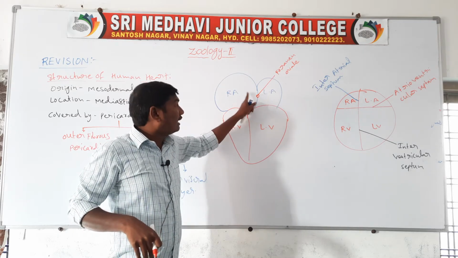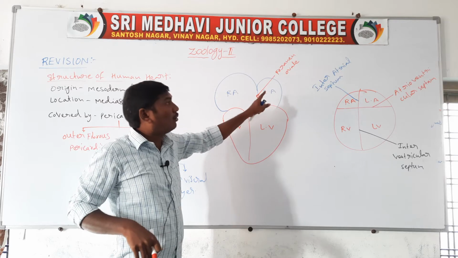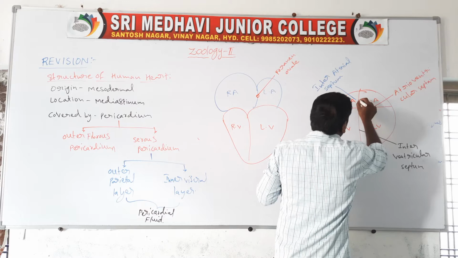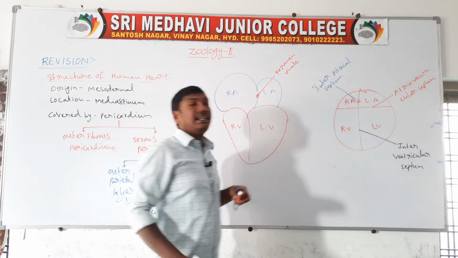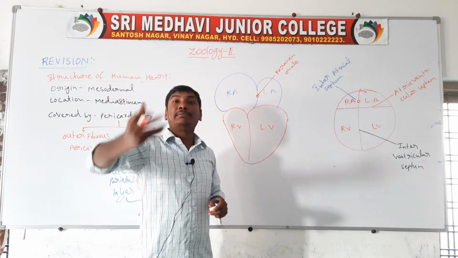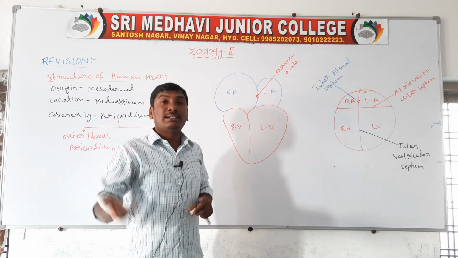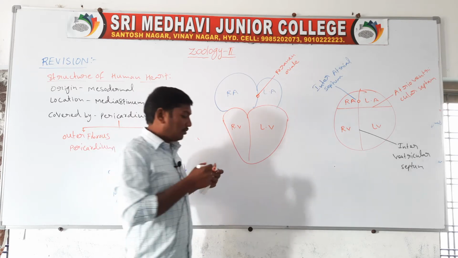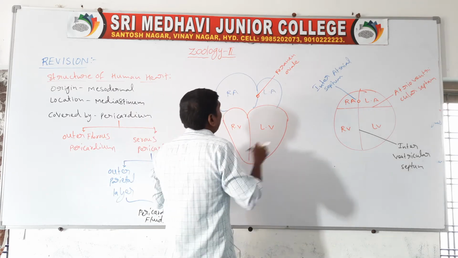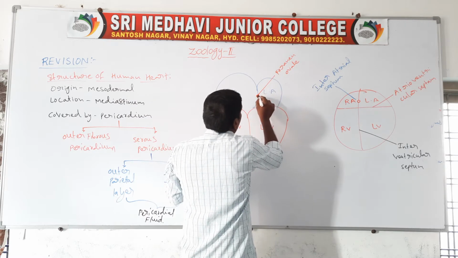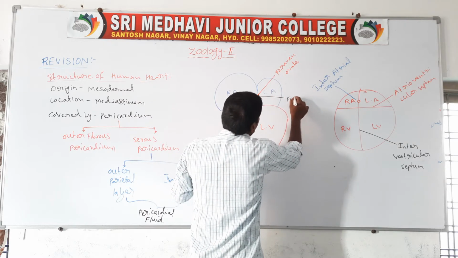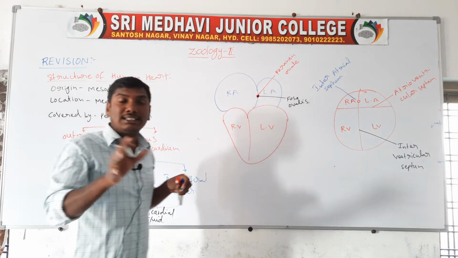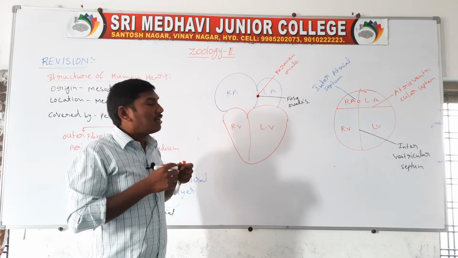In the fetal stage, the interatrial septum contains a hole, called the foramen ovale. The foramen ovale closes at birth. After birth, the hole is closed, and this closed structure is called the fossa ovalis.